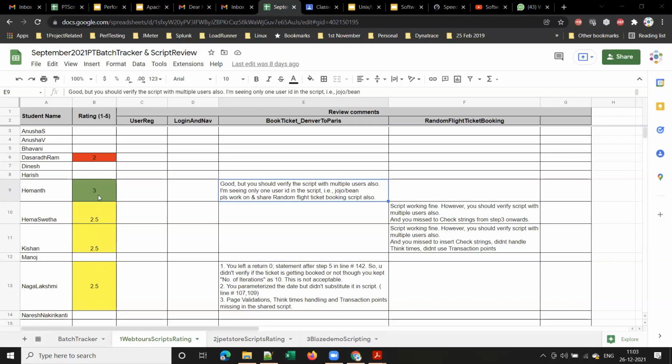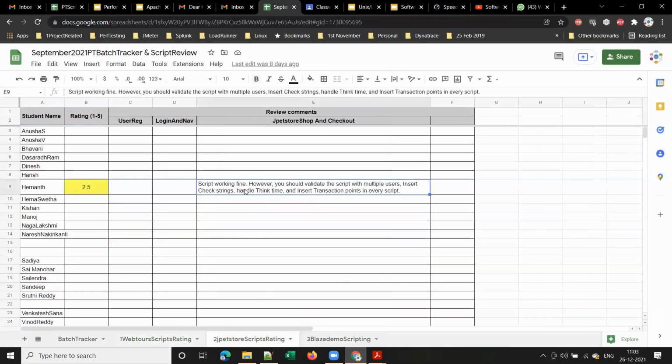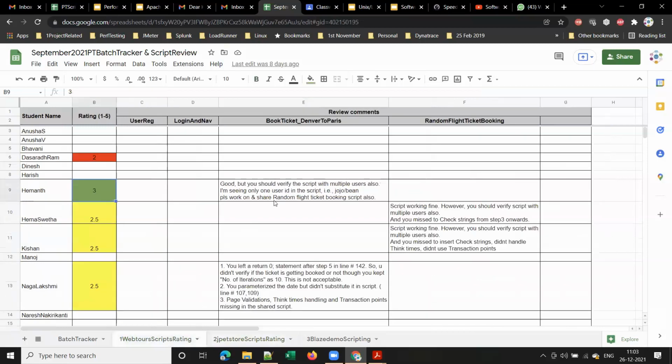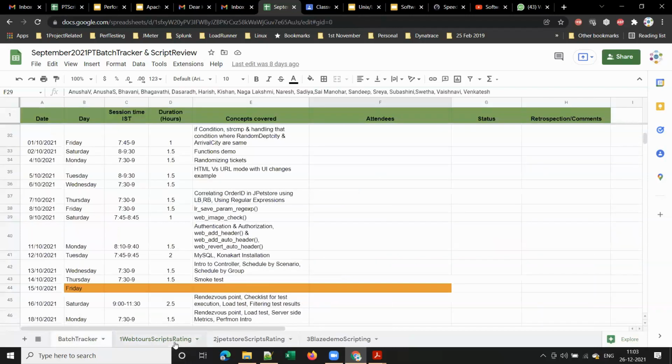And whenever I get some referral openings, obviously I will be referring first those who got a rating of 3 and more. First I will be referring the outstanding ones, then the remaining ones, right? So here you can see I maintain a separate tracker for each application like this, and I will share the review comments for each script like this. This will be helpful to everyone to assess yourself, and it will be easy for me to pick which profiles to forward first when we have some referral openings. Not only referral openings, you have hundreds of openings in Naukri and Monster.